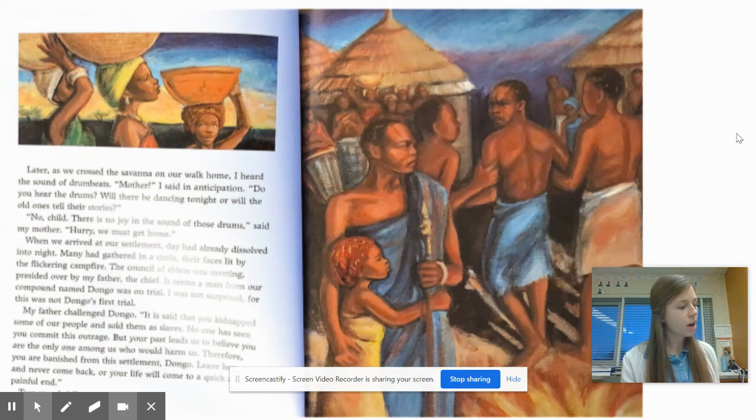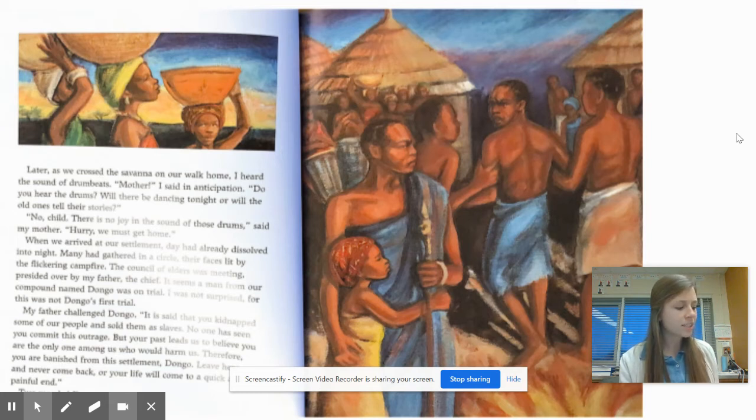Later, as we crossed the savannah on our walk home, I heard the sound of drum beats. Mother, I said in anticipation, do you hear the drums? Will there be dancing tonight, or will the old ones tell their stories? No, child. There is no joy in the sound of those drums, said my mother. Hurry, we must get home.